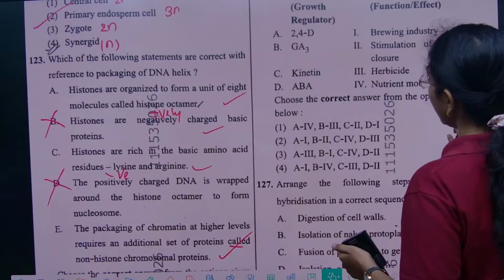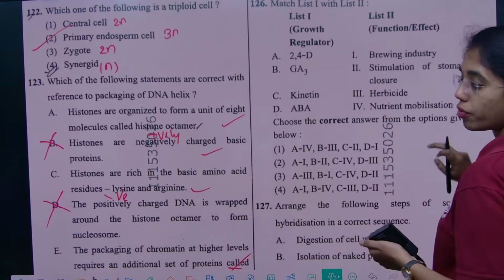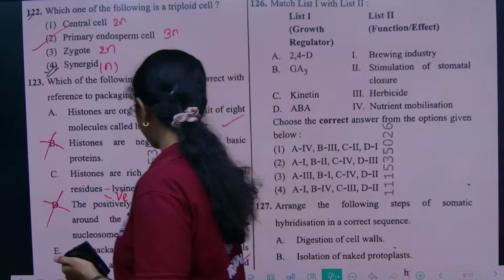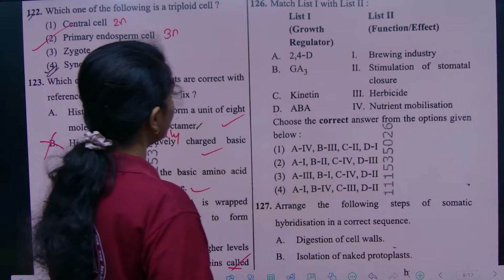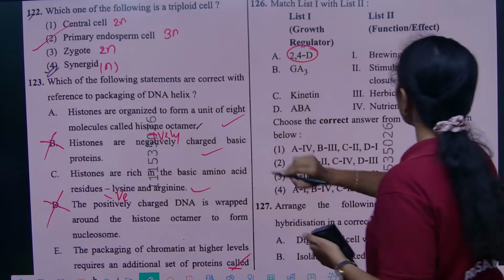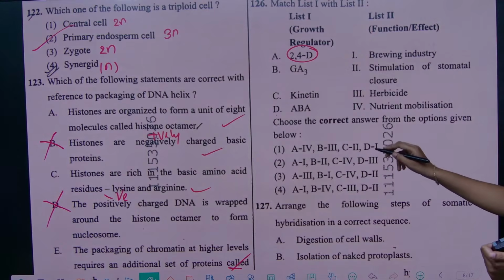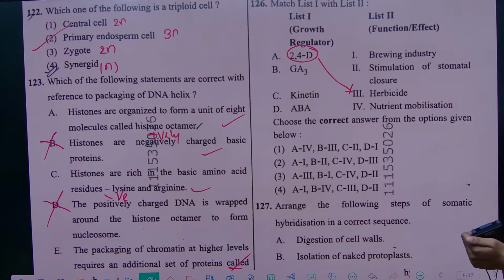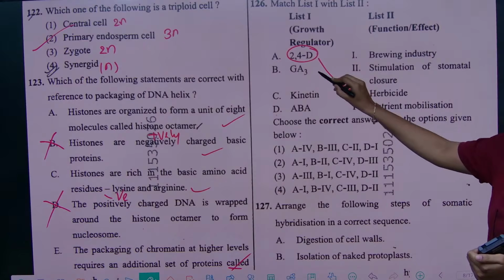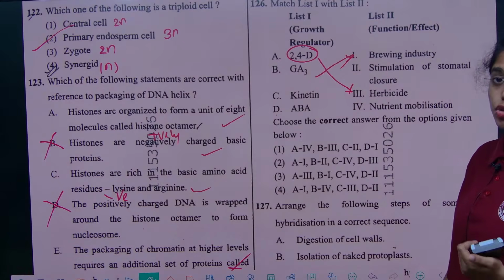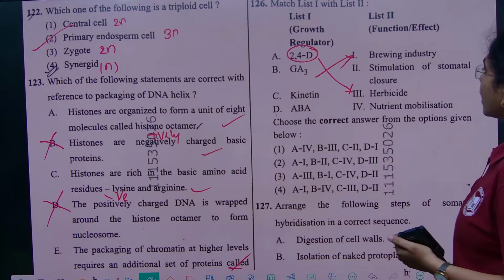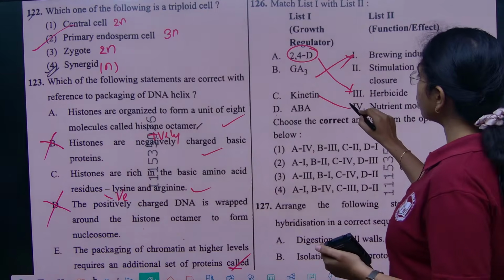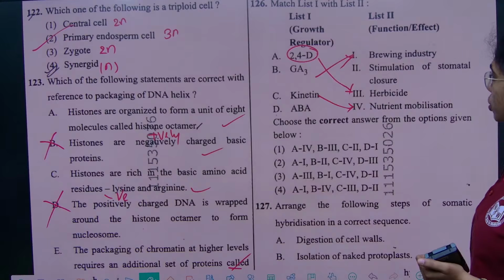Yeah. Next is a match the following type of question of list 1 and list 2. Here if you see list 1, 2,4-dichlorophenoxyacetic acid is a herbicide. Gibberellic acid GA3 is used in brewing industries for malting process. Kinetin is used for nutrient mobilization.